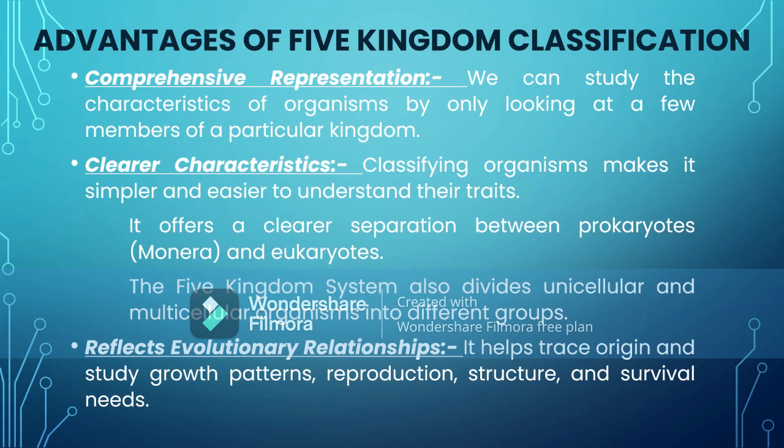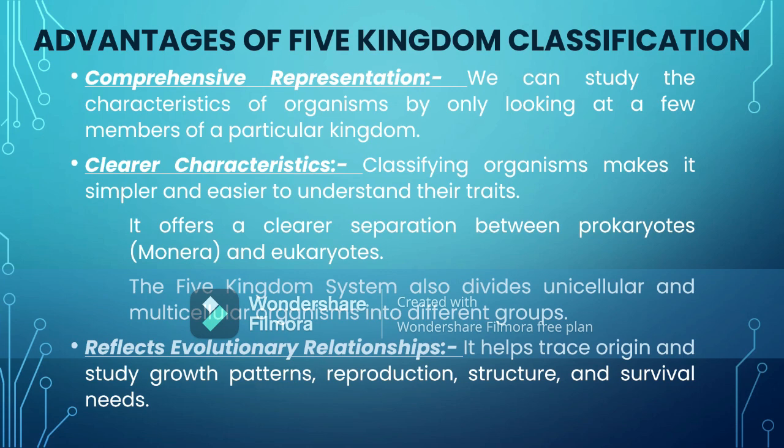For example, a clear separation was done between the prokaryotes and the eukaryotes. Also, there was a clear division between unicellular and multicellular organisms, which were not grouped together like the previous one.